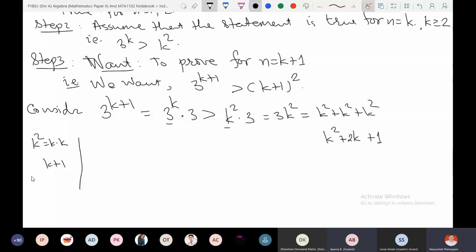Therefore, try to compare these two expressions. Please keep your mic off. Compare these two expressions: k squared as it is, no doubt. Suppose I have three boxes containing equal weight. This box contains 5 kg mangoes, this box contains 5 kg mangoes, and this box contains 5 kg mangoes. In the first box I keep 5 kg mangoes as it is.